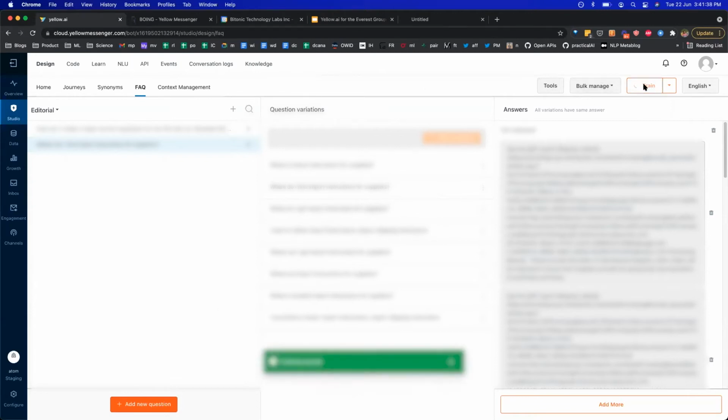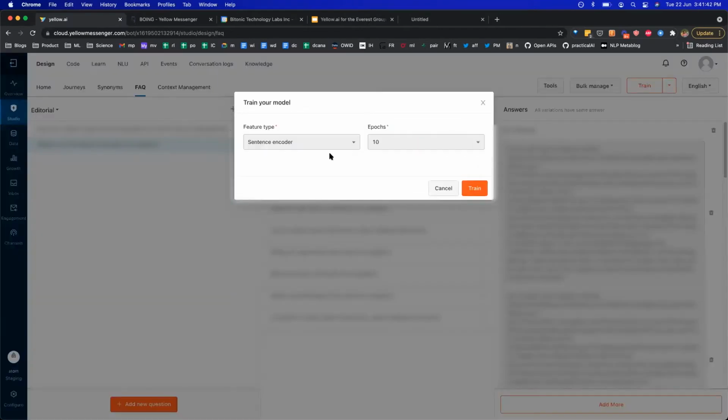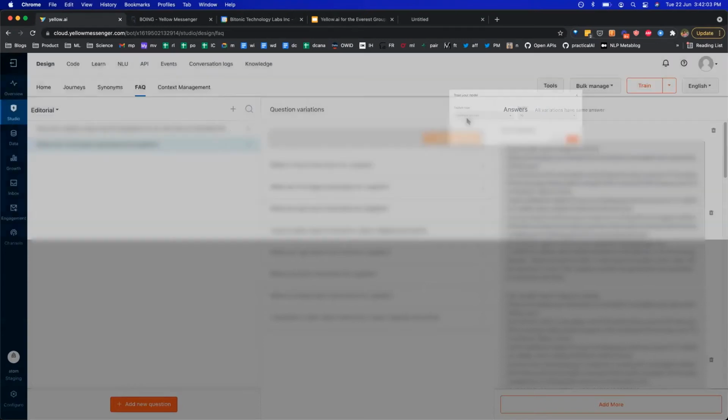You can just go ahead and hit train. There are a couple of models that we offer out of the box. The common one is sentence encoder, which takes into account the complete structure of the sentence to help you find better answers. If it's a multilingual bot, then we also offer an out-of-the-box multilingual model that allows you to build these bots without having to add any extra training data.